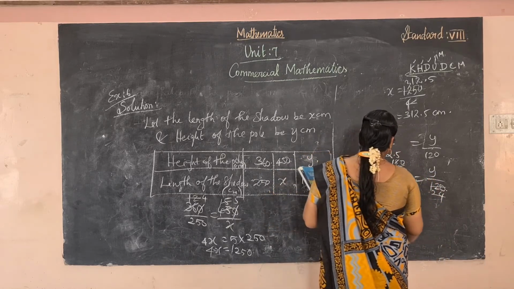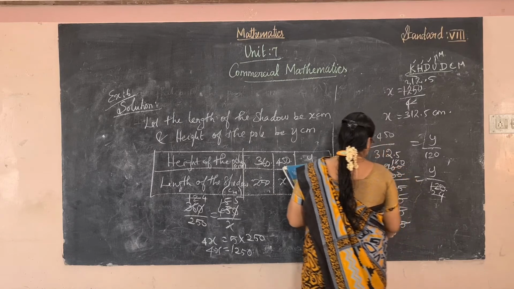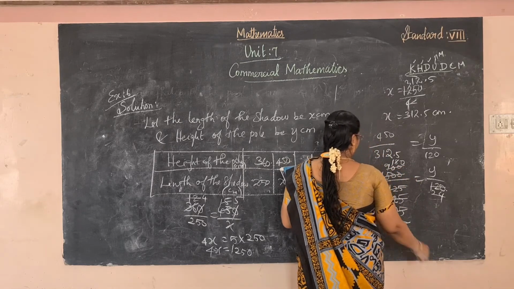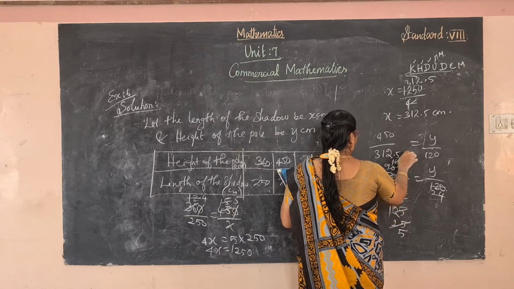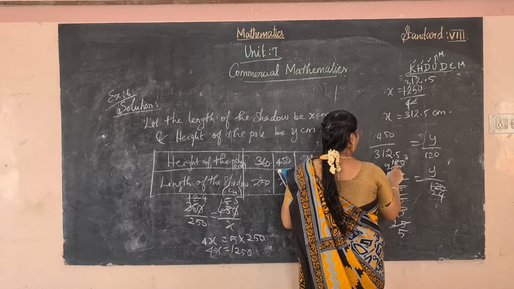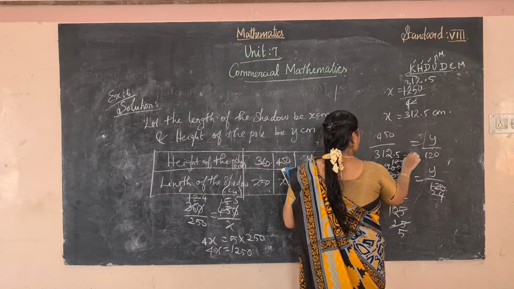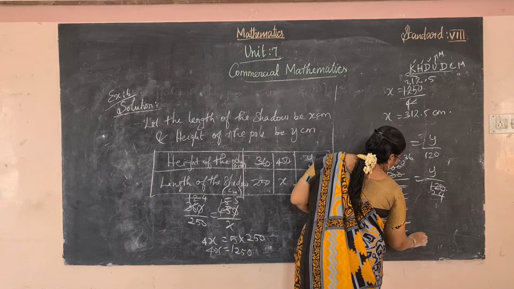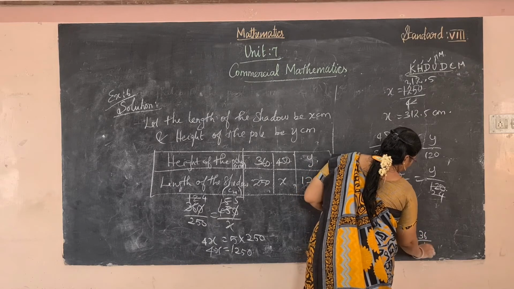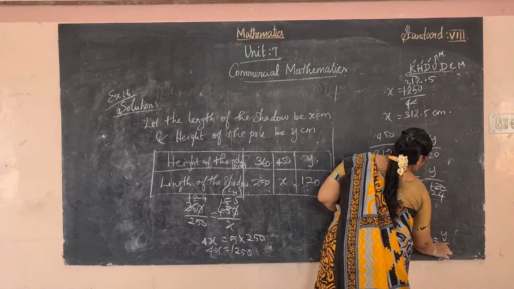Here numerator and denominator cancel in the 5 table again. 5 3s are 15, remaining 3 6. Okay, now we get 36 by 5 is equal to y by 24.